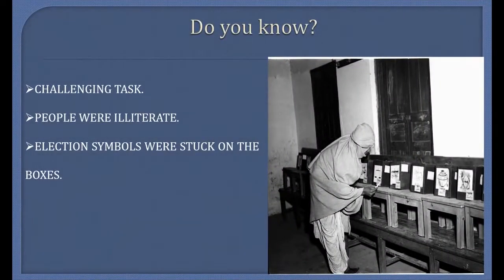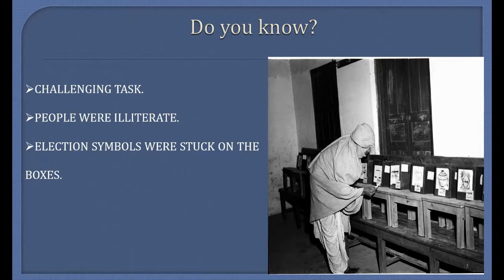Children, do you know that earlier it was a very difficult and tedious task to make the voter list, as during that time many people were illiterate and could not read and write. So to come out of this problem, a special procedure of voting was used. Around 20 lakh steel boxes were made for voting purposes.